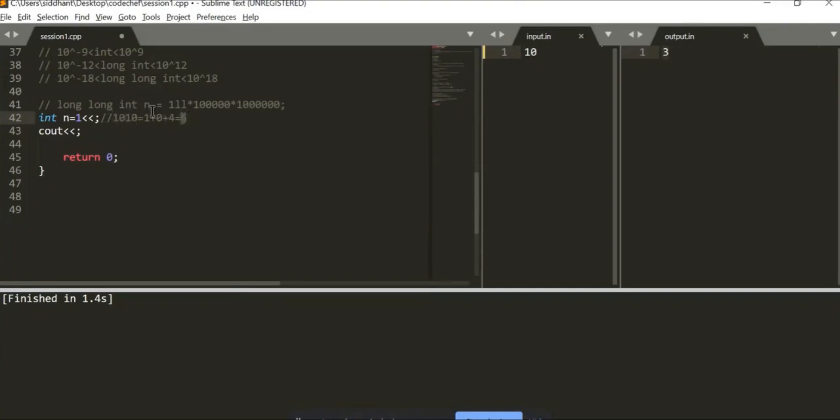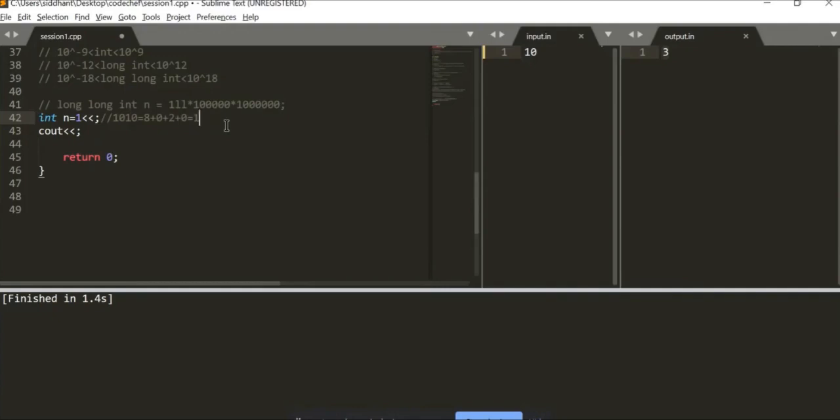So this is 8 plus 0 plus 2 plus 0, which should give me 10, right? So 1010 is 10. Whenever we do a left shift, the whole thing gets multiplied. Before the left shift, it was just 5. Now since I've left shifted it, it becomes 10.